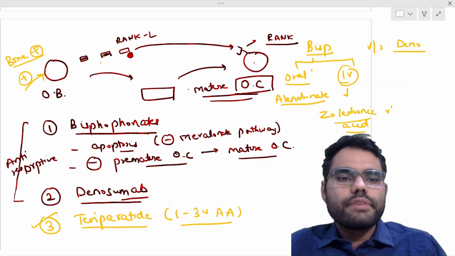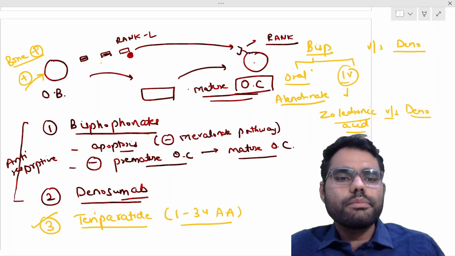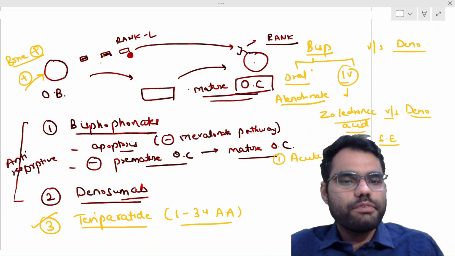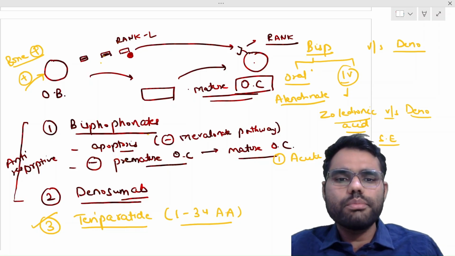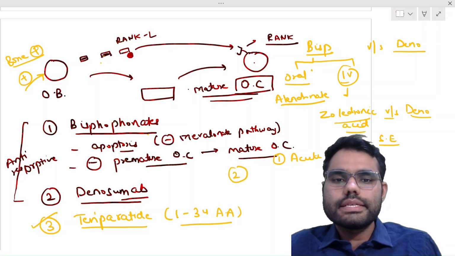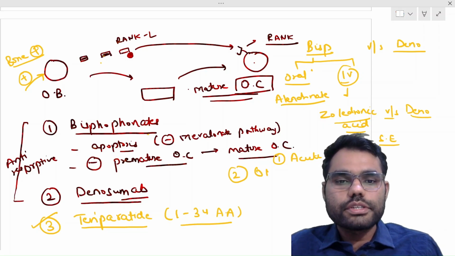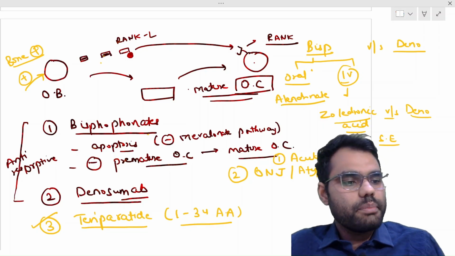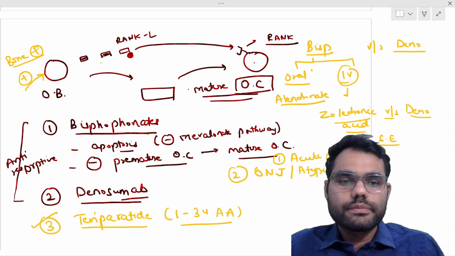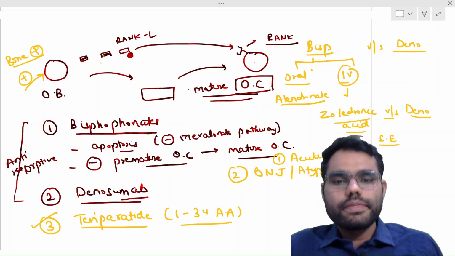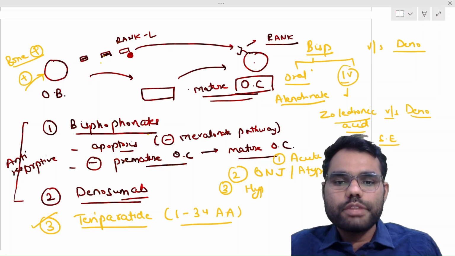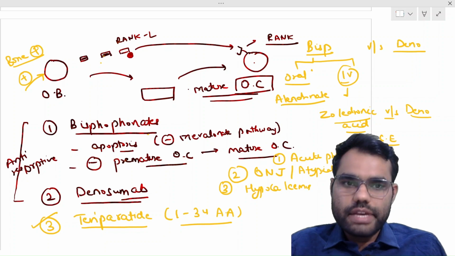Now, zoledronic acid versus denosumab. There are some common side effects. First, infusion reactions or acute phase reactions, like fever and arthralgias, are common in both. Next, there is a risk of osteonecrosis of the jaw, and a risk of atypical femoral fractures, which are also the same in both. Then there is a risk of hypocalcemia with both of them, slightly more with denosumab. So these are three common side effects to both of them.